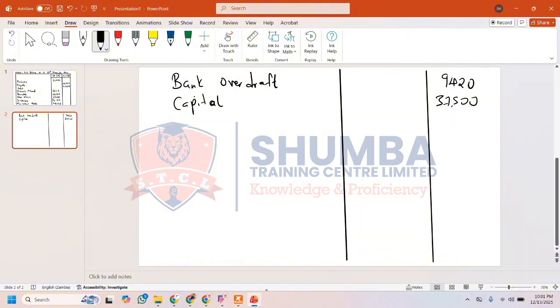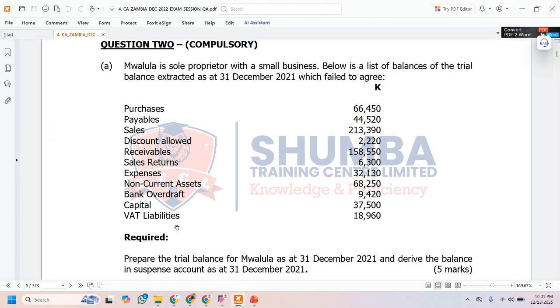Now let's look at the next item. We have VAT liabilities. What is a VAT liability?